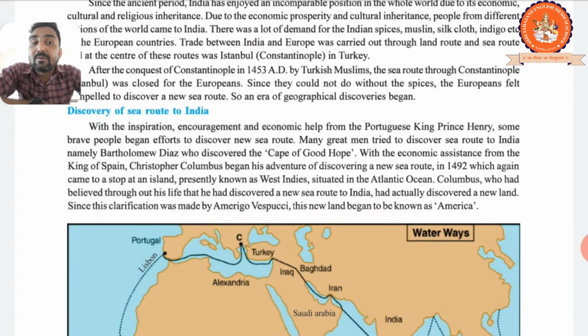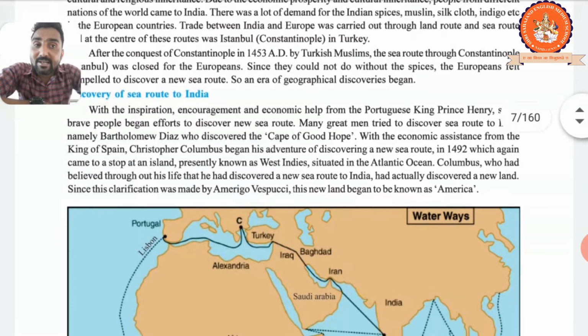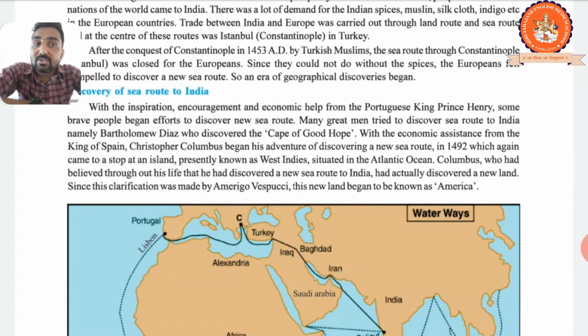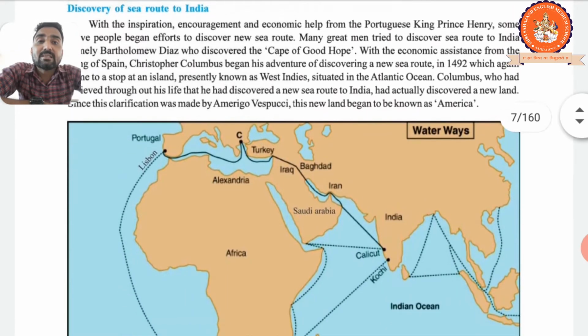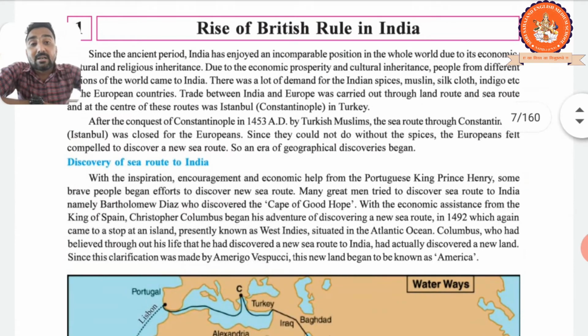With the inspiration, encouragement and economic help from the Portuguese Prince Henry, some brave people began efforts to discover a new sea route. Please underline Prince Henry, Portuguese. This is a very important name. You have to memorize this person who encouraged the people.